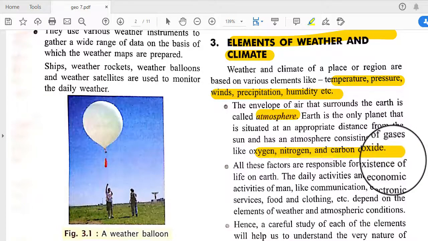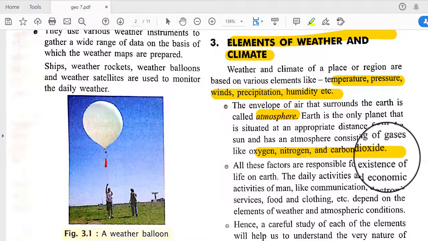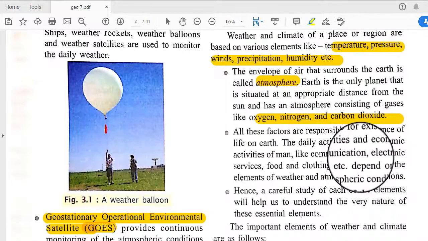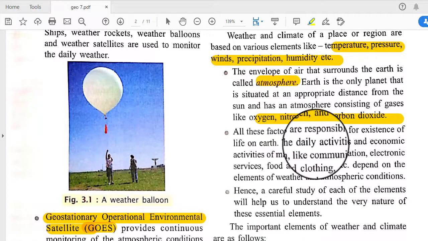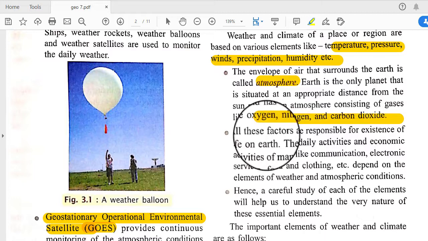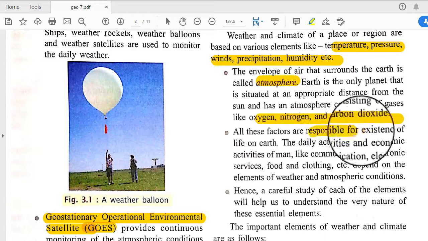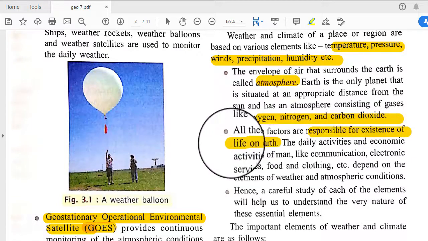So only earth has the atmosphere, and there are various gases like oxygen, nitrogen and carbon dioxide, and these are very helpful for human beings and living organisms. All these factors are responsible for the existence of life on earth.